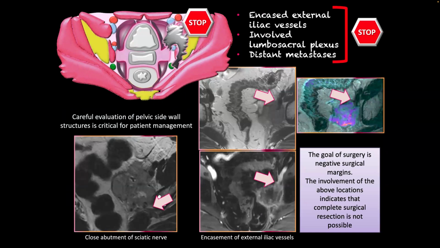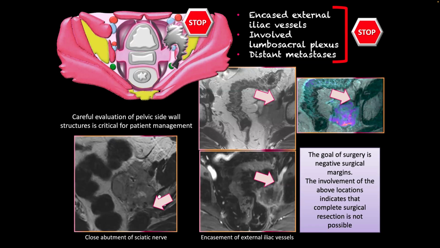In contrast, if you have external iliac vessel invasion, nerve invasion, and distant metastasis, that's going to be difficult to resect. Just some cases here: you have a close abutment of the sciatic nerve. This patient can't be eligible for exenteration. Here, a clear encasement of the external iliac vessel, and that patient can't have an external iliac vessel resection.